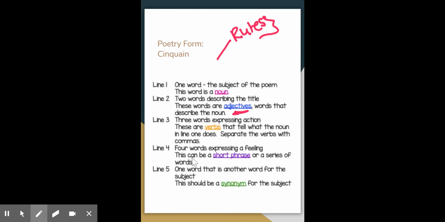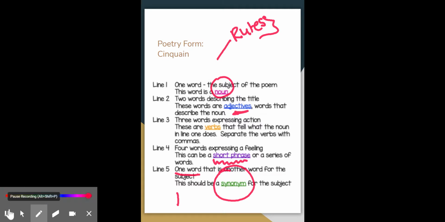The fourth line is 4 words. That 1, 2, 3, 4, boom, kind of in order we can count. The 4 words should express a feeling. This can be a short phrase. So it can be a couple words put together to make a phrase like happy as a daisy or fun on the farm. Or it can be a series of words. The last line is 1 word. Uno, 1. And this one is a synonym for that first subject, that first noun.